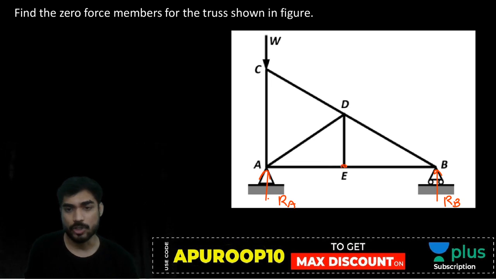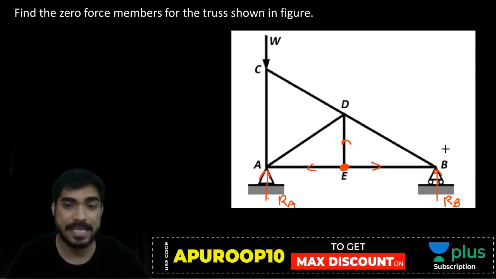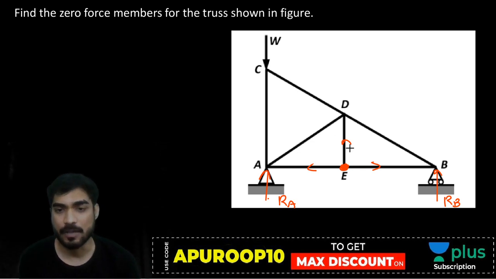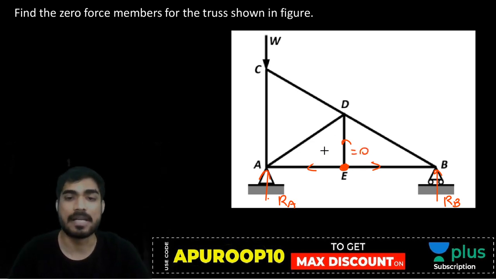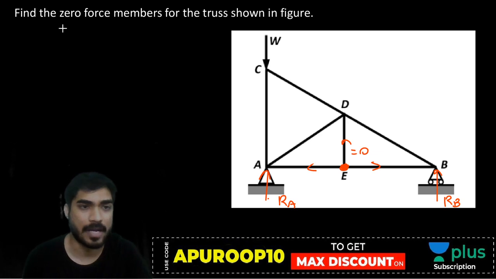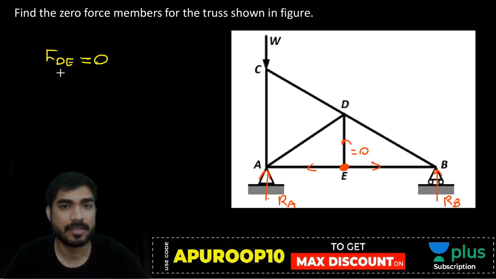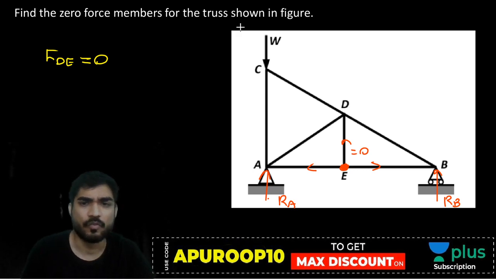Look at joint E. There are three members. Two are collinear. AE and BE are collinear, and the third one is not collinear. Then this will be a zero force member. DE will be a zero force member. FDE will be zero, right?